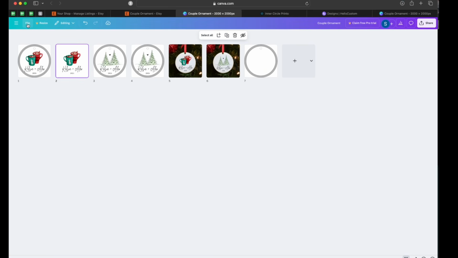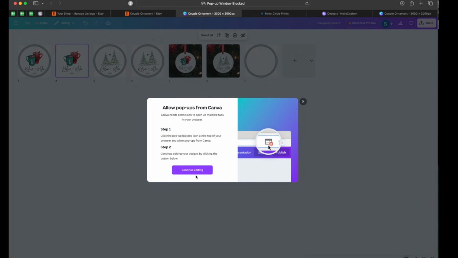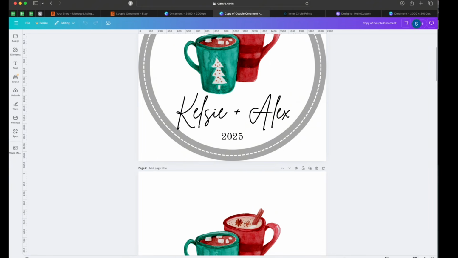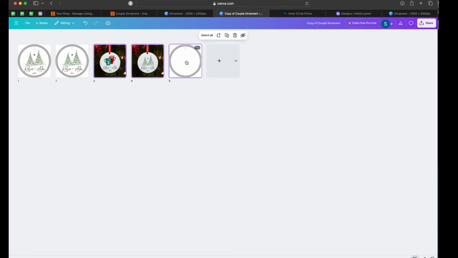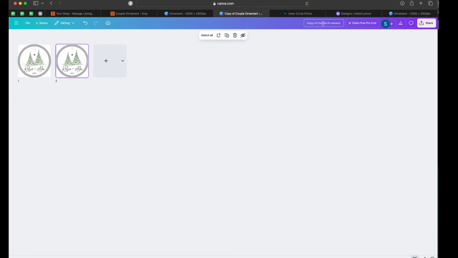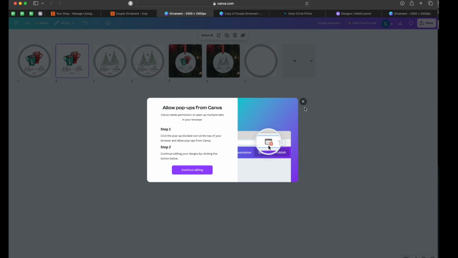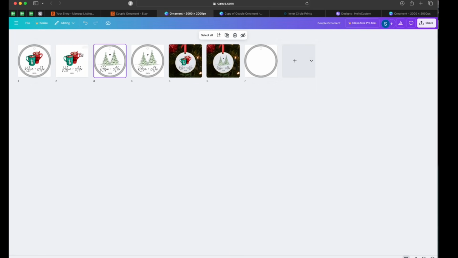I would come over here and I would make a copy of my Canva document, and this one would only have that second variation option. So no mug, this is only going to be the tree. I'm going to name it couple ornament tree. I can also put these inside of the same ornament folder. So you've got your couple ornament folder, and inside of that there's two different design docs. And then the original one I'm going to keep as just the mugs.